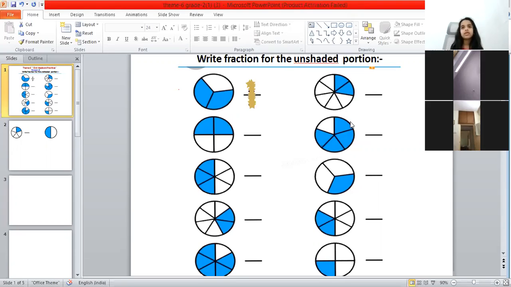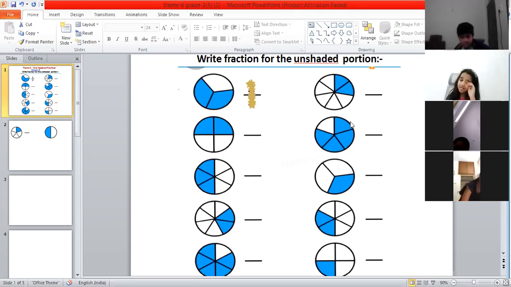Yes, Arhan. Unshaded part means the part which is not colored. Shaded part, which is colored. Very good, Arhan.